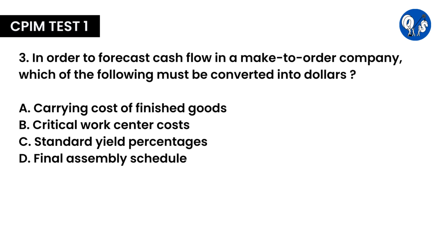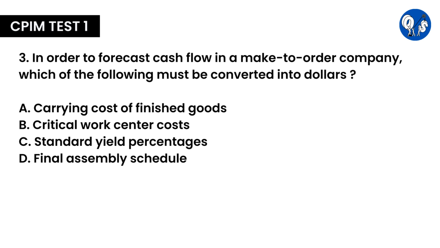Question number 3. In order to forecast cash flow in a make to order company, which of the following must be converted into dollars? A. Carrying cost of finished goods. B. Critical work center costs. C. Standard yield percentages. D. Final assembly schedule. Here, the correct answer is D.